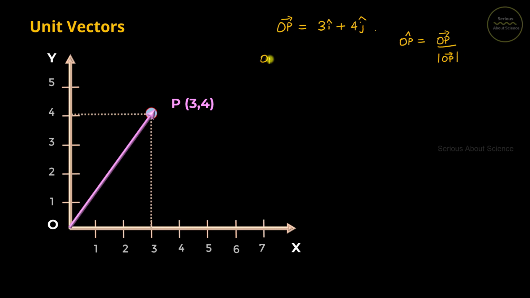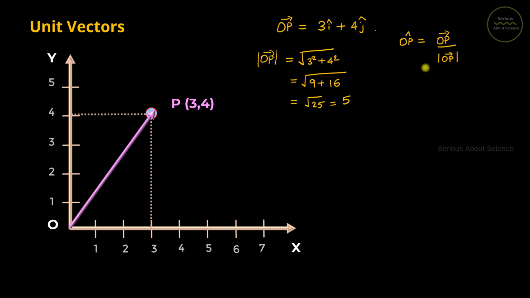And magnitude of vector OP is given by square root of x component square plus y component square. Here the x component is 3, so it is 3 square plus 4 square. If I simplify, 3 square is 9 plus 4 square is 16, and the answer is root of 25 or simply 5. So we got the modulus of vector OP, that is 5.